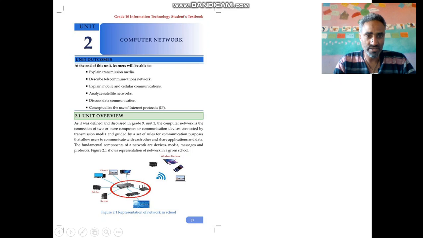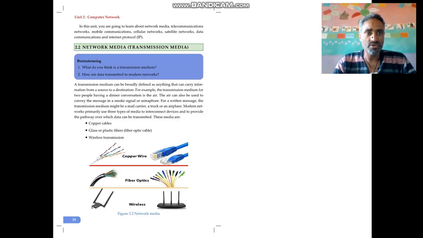Wireless devices can connect here, for example mobile. If you have a wireless television or tablets and others, they can connect using wireless. By using wire-based technology, they can also get internet access.